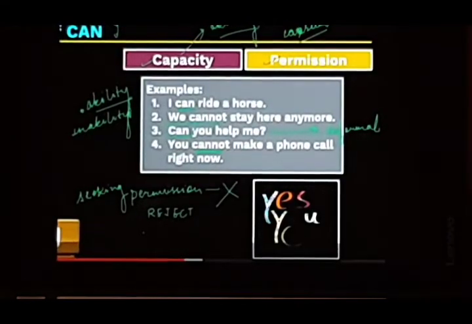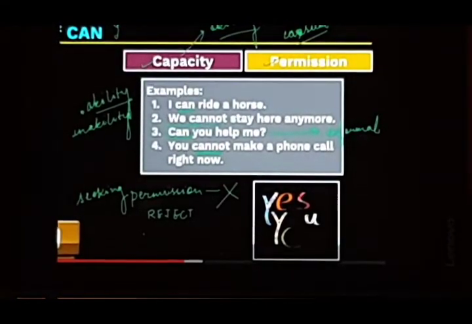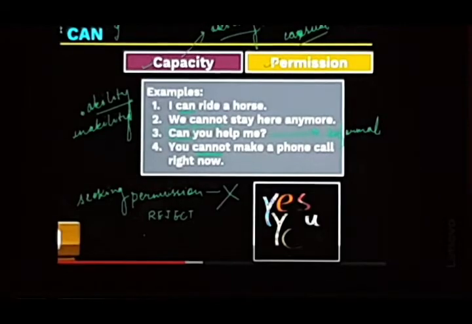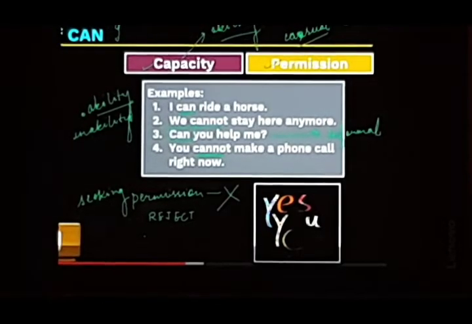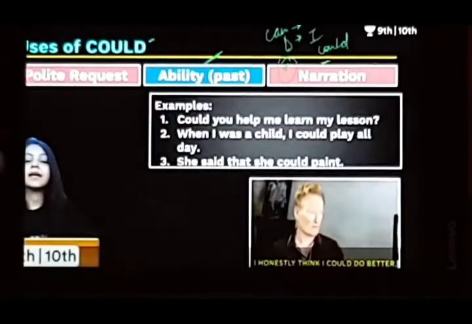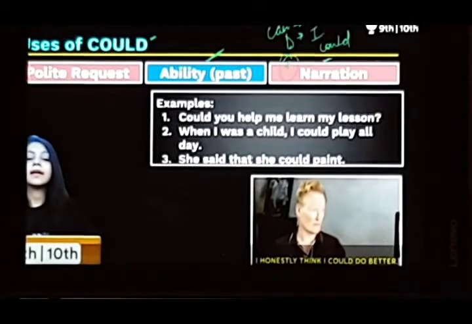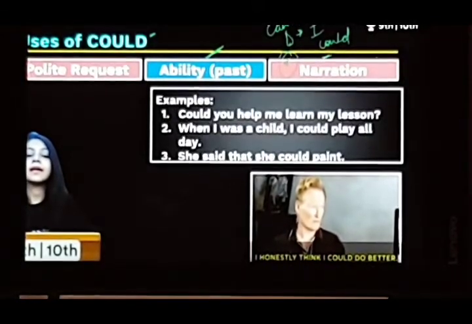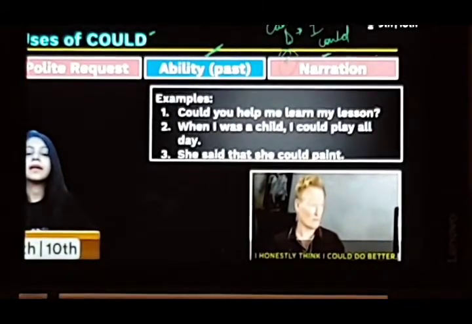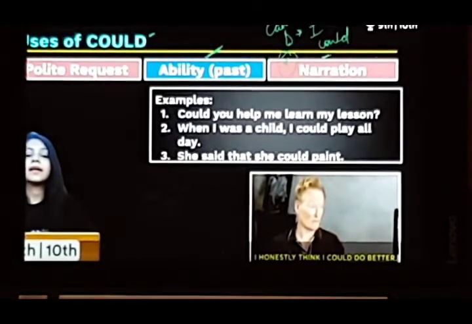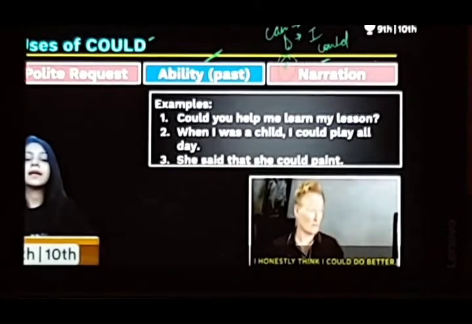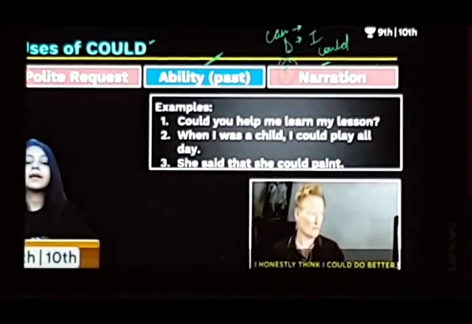Now can, again, can ride a horse: capacity and capability, and seeking permission or giving permission. Now let me tell you where to use could, because they have almost the same meaning. A polite request can also be made with can, but when we are informal, like when we talk with our siblings: hey, can I use your pet?